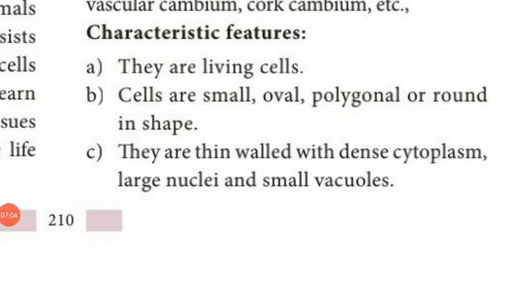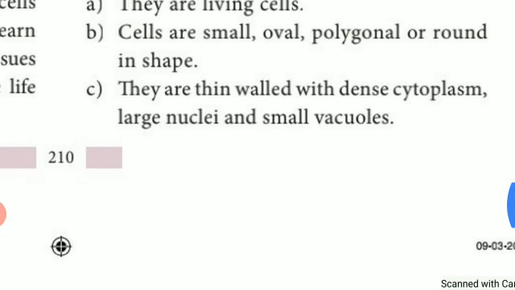So now we are going to study the characteristic features of meristems. So what are the characters? They are living cells. Meristem cells are living cells. The shape of the meristem cells is small, oval, which means egg shaped, polygonal or round, and they are thin walled with dense cytoplasm, a large nucleus and small vacuoles. So these are some of the characters of the meristem.